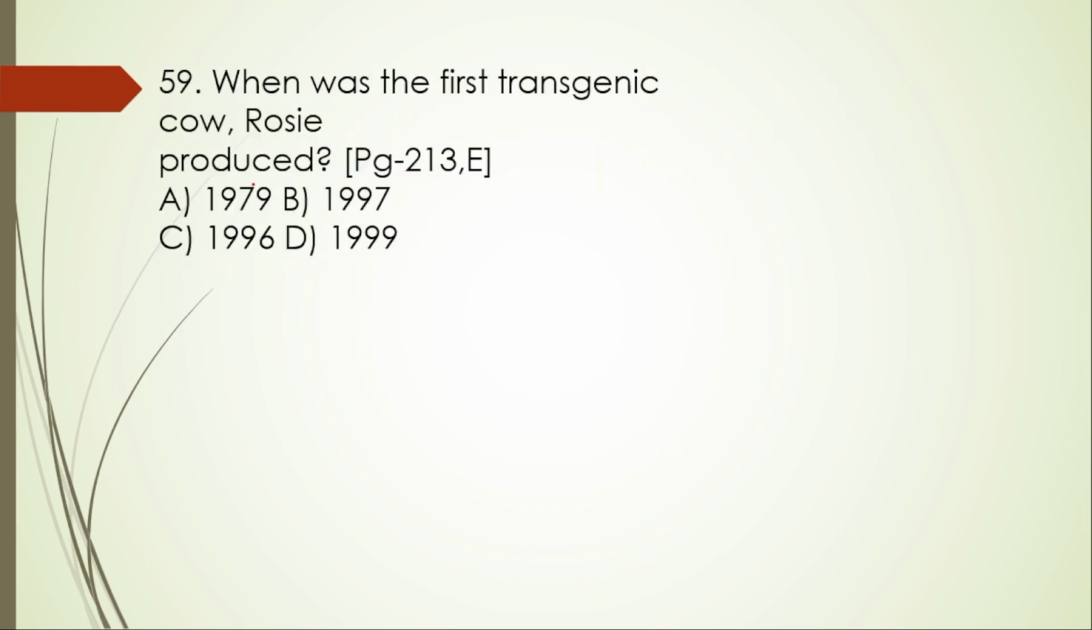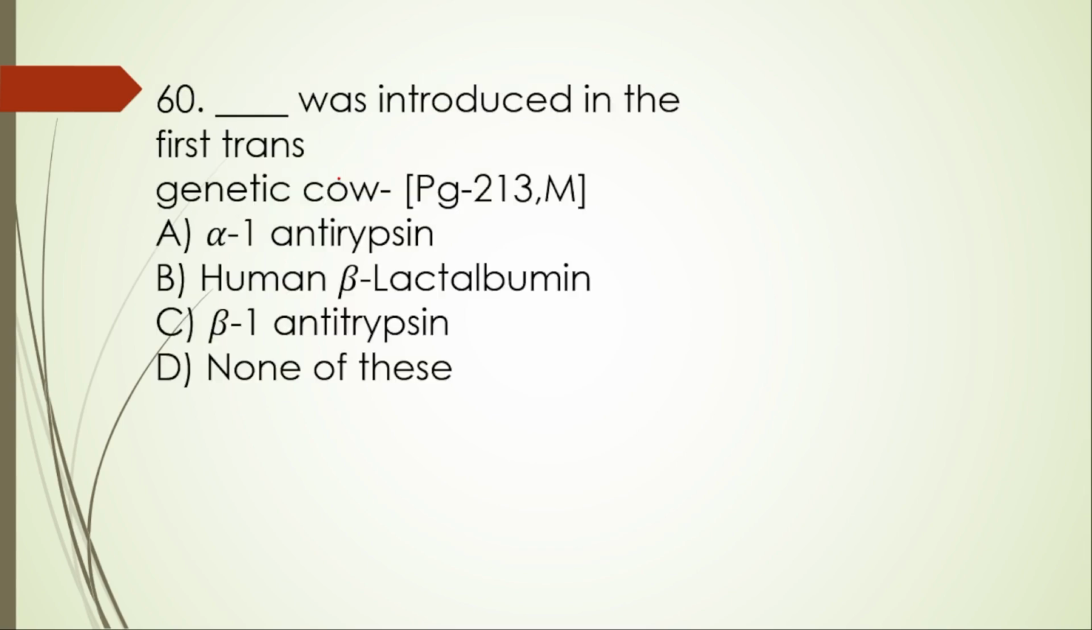59th one. When was the first transgenic cow, Rosie, produced? In 1979, 1997, 1996, 1999. So the right option is 1997. 60th one. Dash was introduced in the first transgenic cow. A. Alpha 1 antitrypsin. B. Human beta lactalbumin. Yes, this is used. Beta 1 antitrypsin, none of this. The correct option is B, human beta lactalbumin.